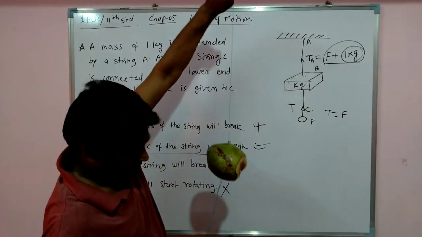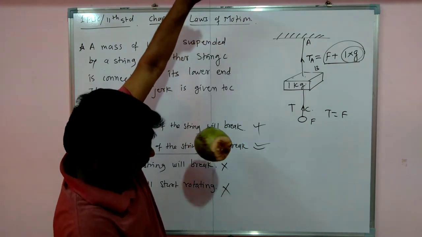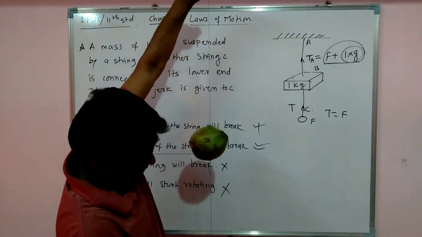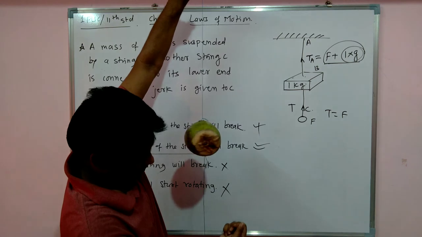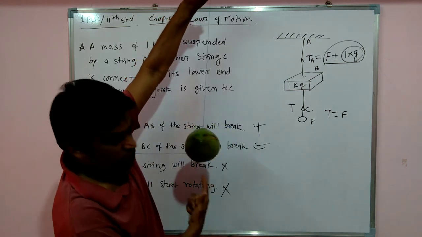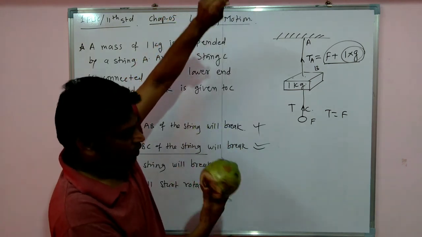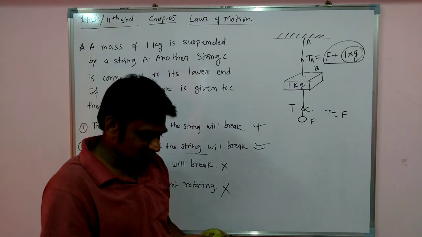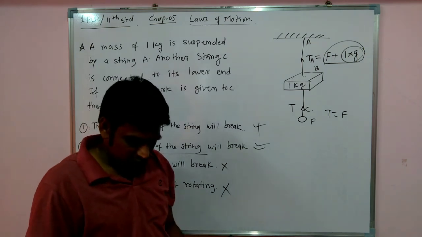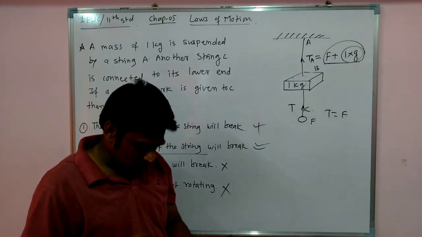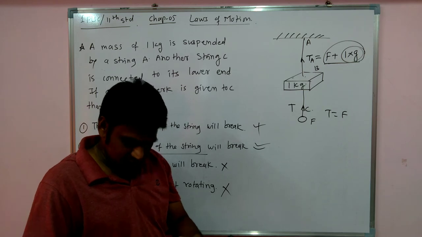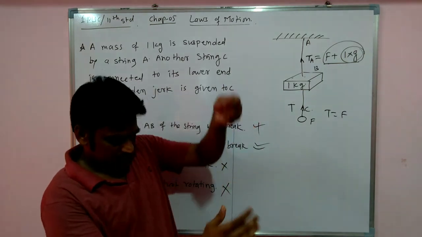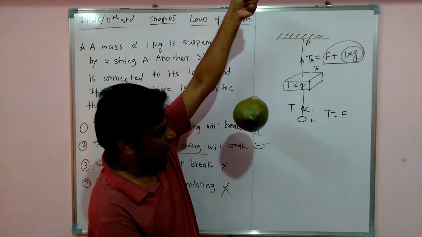Suppose this is like this. Suppose I will apply a sudden load here. Look, this broke. Now we will see what will happen when a gradual load, not a jerk, is applied. I will not apply a jerk, I will apply load.